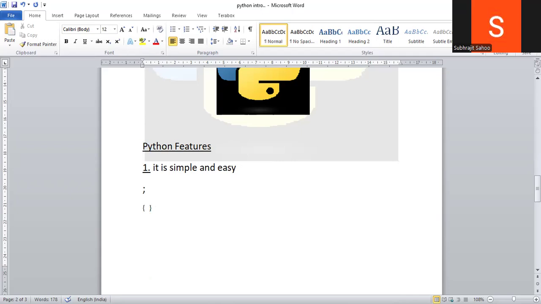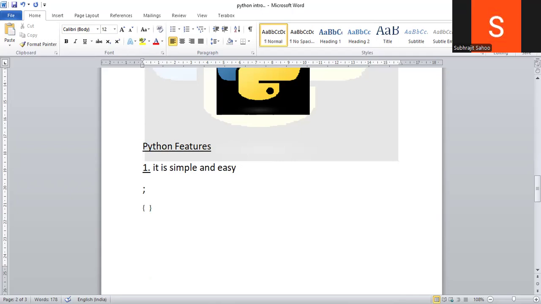Whereas in Python, no such criteria exist. No need to give any brackets. No need to give any semicolons, right? So many things are there which are not required in Python, but in the C language, C++ language, and other programming languages, it is compulsory. Otherwise, a syntax error arises. So from that point of view, Python is simple and very easy.